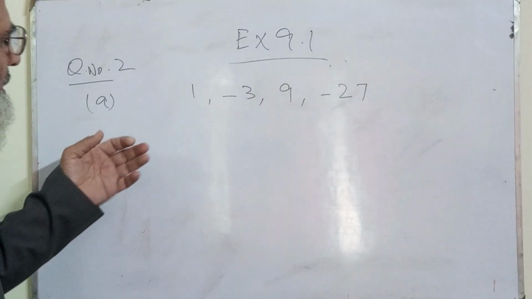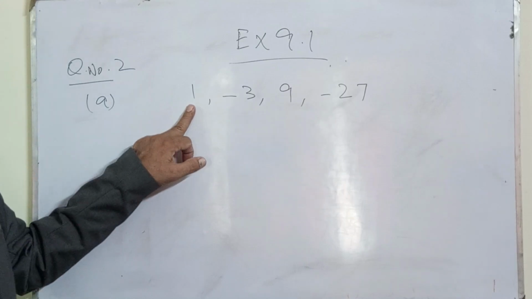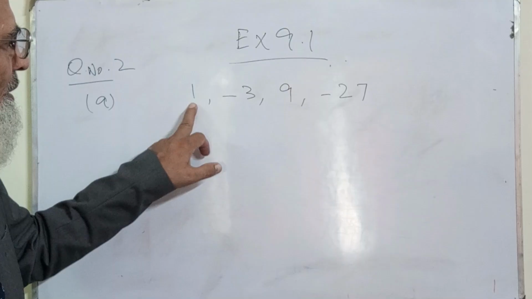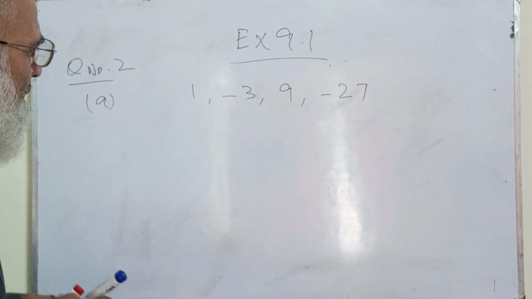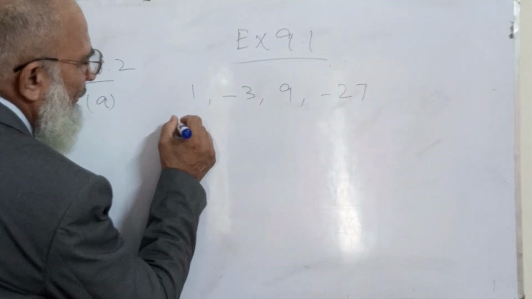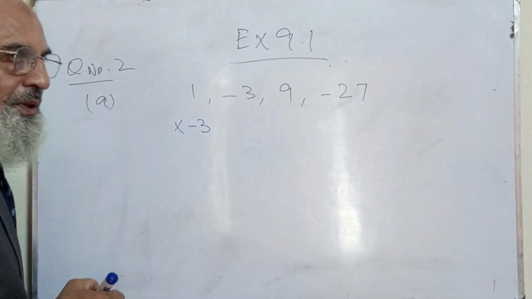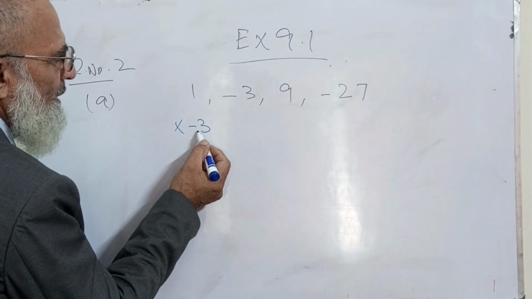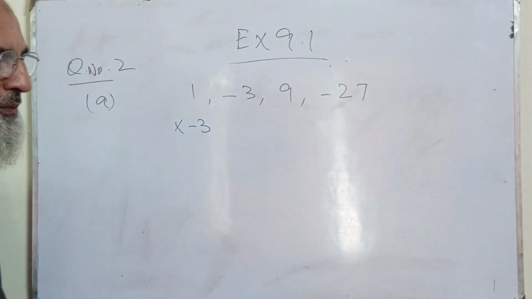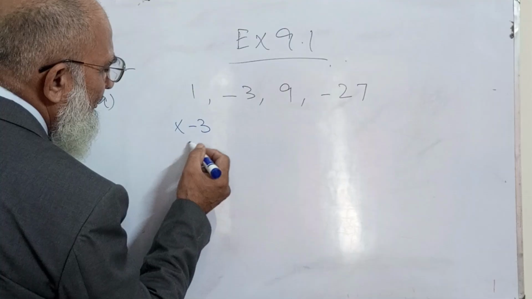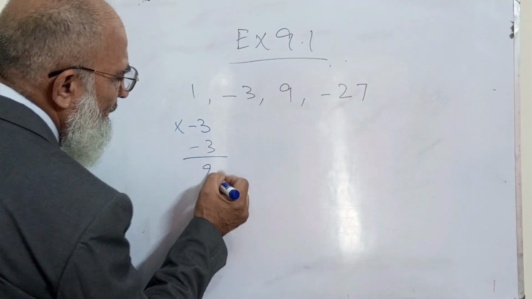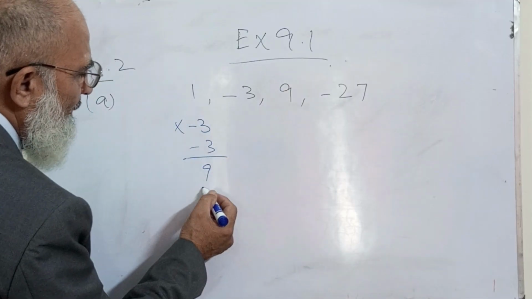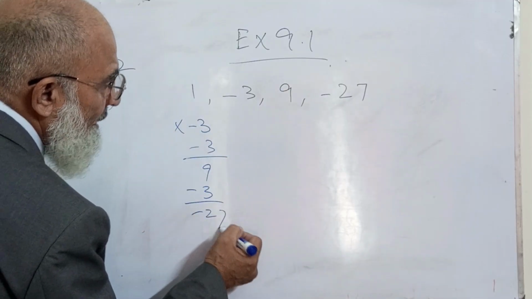So my dear students, you see that if I multiply it with -3, when I multiply it with -3, it will become -3, and when I multiply again with -3, it will become 9, because minus and minus becomes positive, and again with -3 it will become -27.